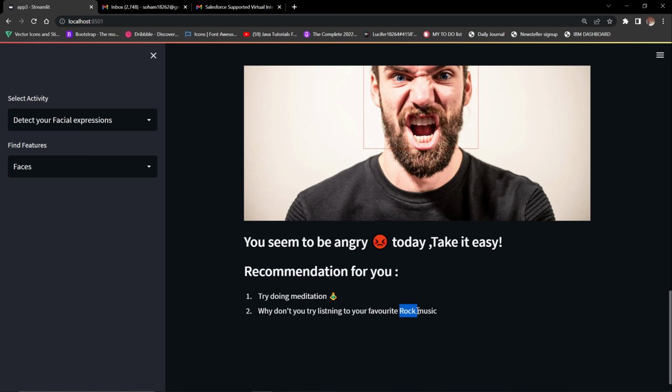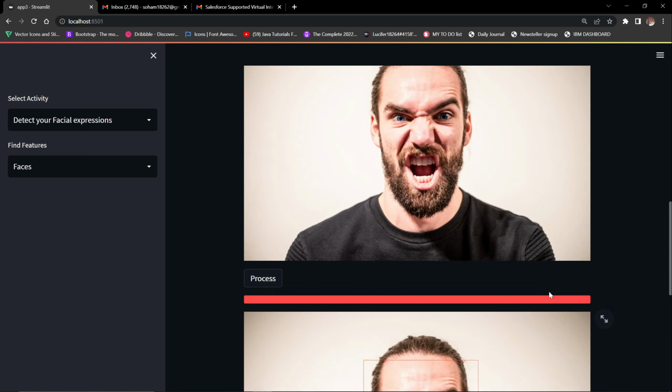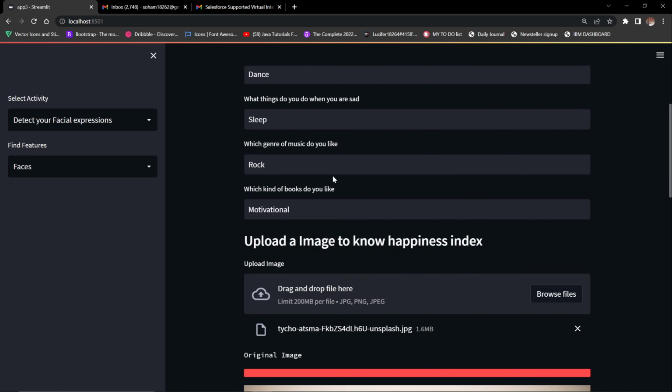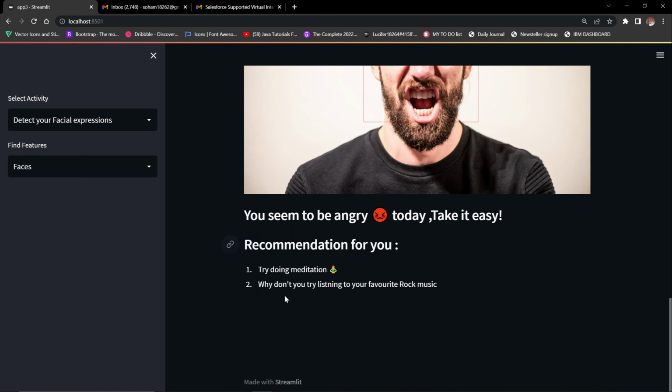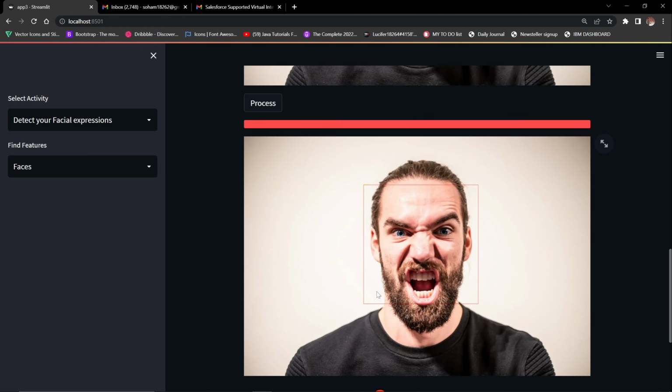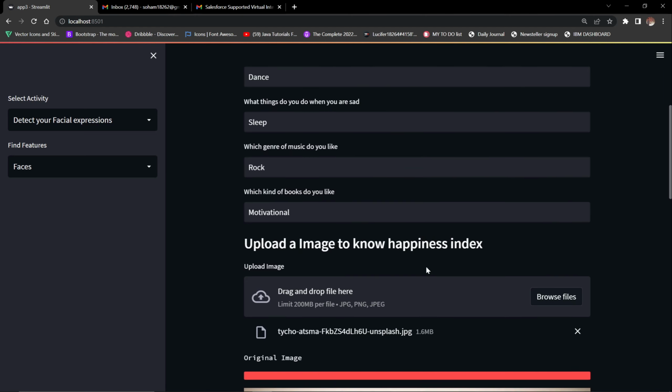Okay, so how did the machine know that I like rock music? From this questionnaire. From this questionnaire, it learned that you like the rock type of music. That's why it gave you the recommendation that you should try listening to rock music. Okay, so this is how it gives personalized recommendations.